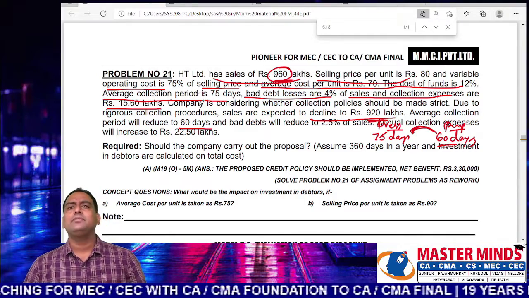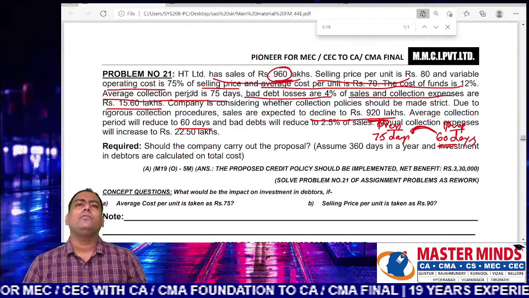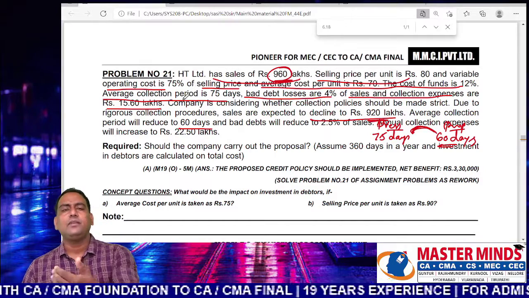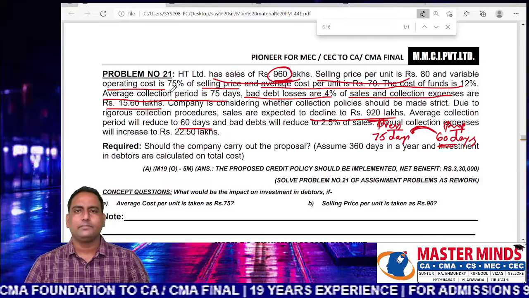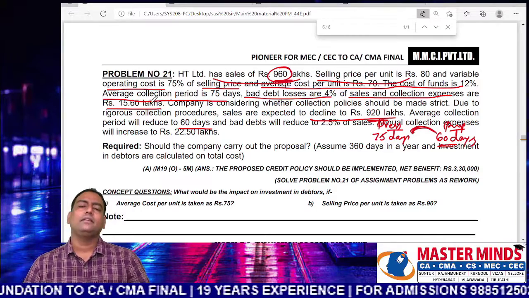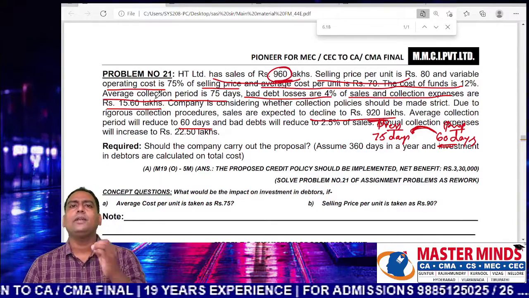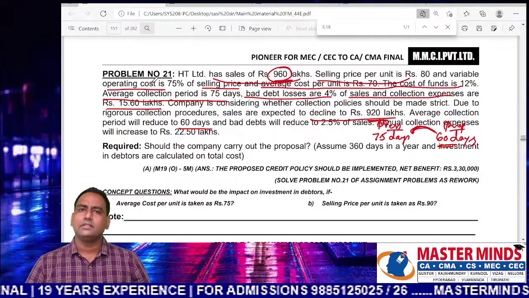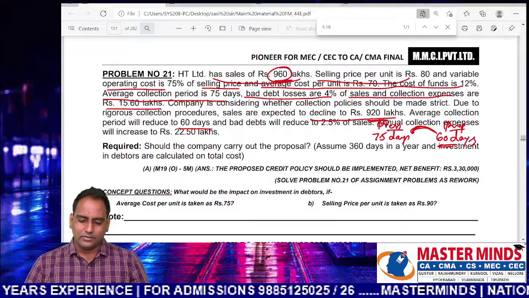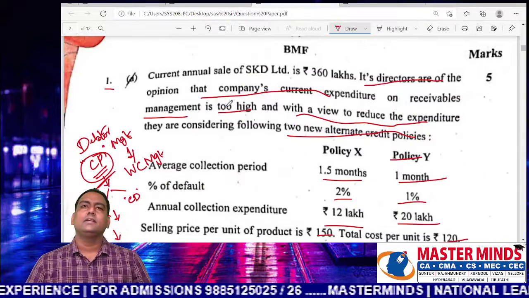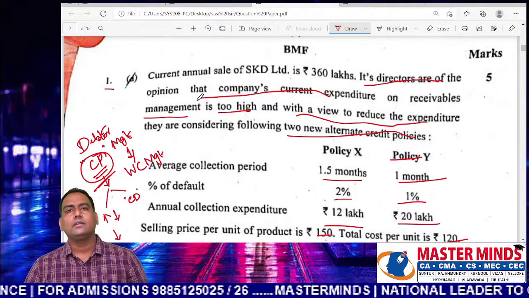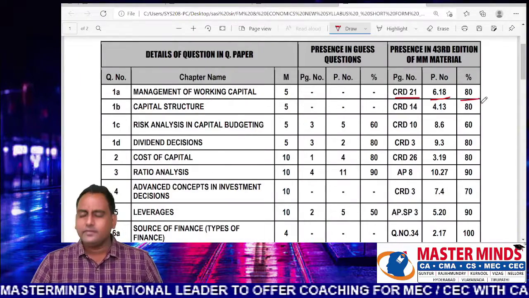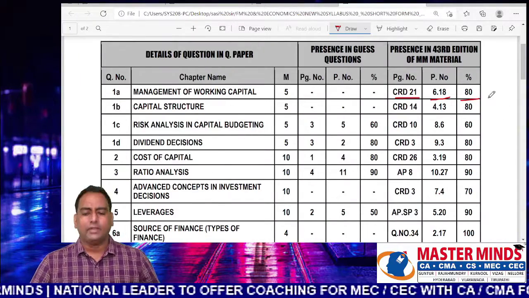In the examination question, there is no need to find annual benefit because the annual benefit of the policies remains the same. So what is relevant here? Annual operating cost is relevant here. So when compared to the question which is given in our material, the question which is given in the examination is quite simple. Students can solve it at ease. So that is why the percentage that we are given here is 80%.